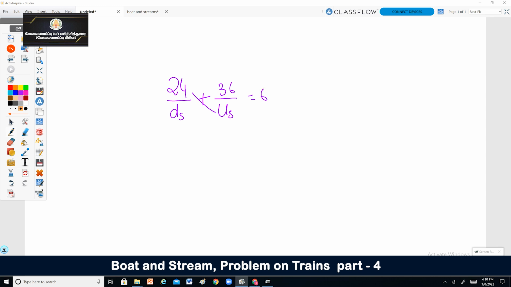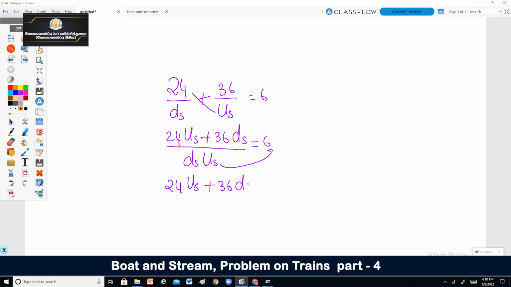When you do, you will be getting 24 upstream plus 36 downstream divided by ds into us is equal to 6. This part would go here. So you will be getting 24 upstream plus 36 downstream is equal to 6 downstream upstream. Take it as equation 1.